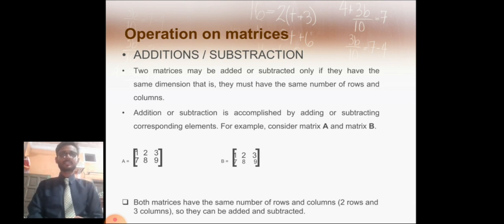Then operations on matrices, addition and subtraction. Two matrices can be added or subtracted only if they have the same dimension, that is, they must have the same number of rows and columns. Addition or subtraction is accomplished by adding or subtracting corresponding elements. For example, consider matrices A and B. These two are the examples. Both matrices have the same number of rows and columns, 2 rows and 3 columns, so they can be added and subtracted.